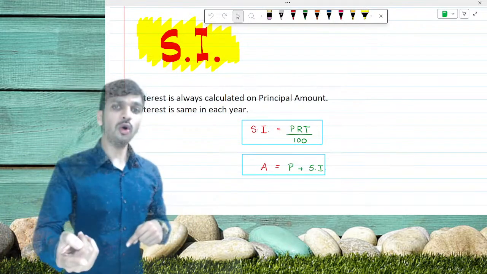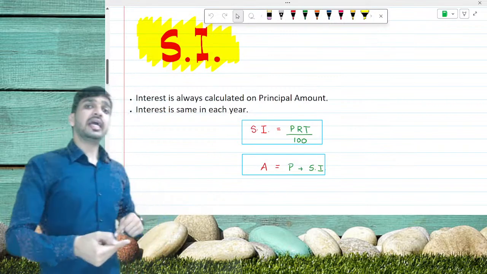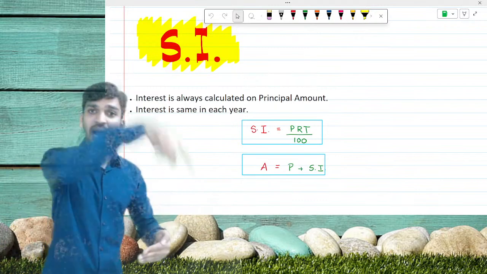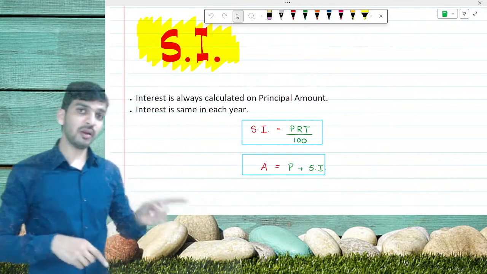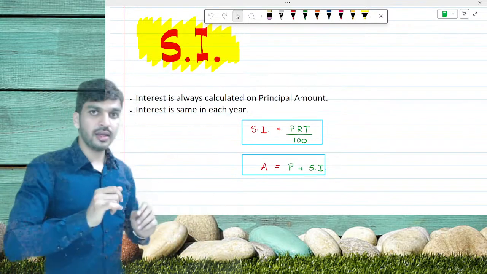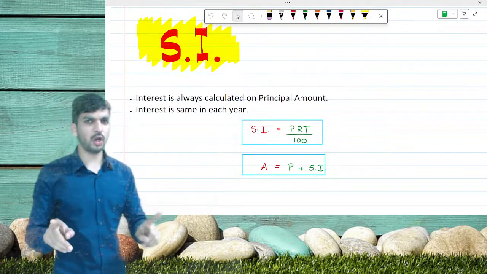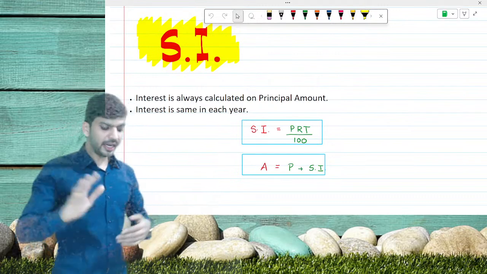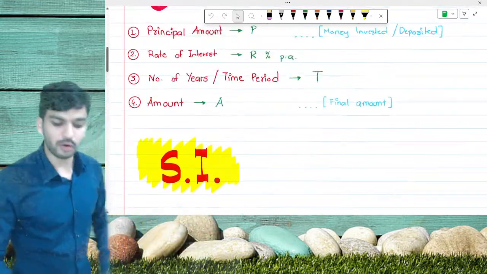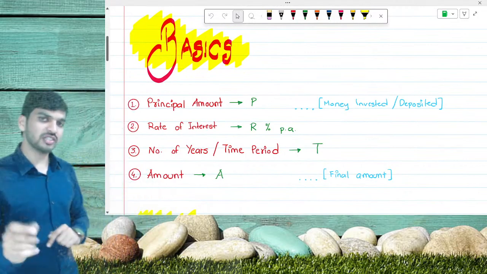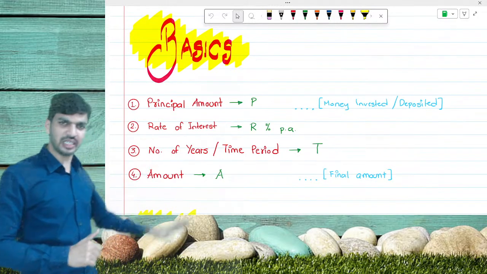If you want to know, अगर अपने को ये पता करना है, if after 4 years, after 5 years, what will be the amount, then the amount will be the amount that we invested plus the interest that we have earned. Okay, all of you, very much clear? Before going forward, the basics we are going to use is for principal amount, always use capital P, very basic part.